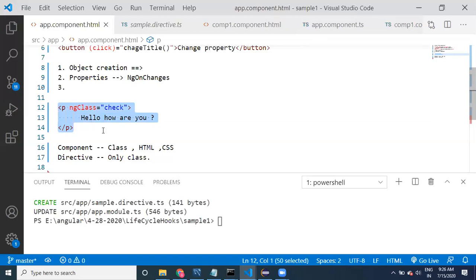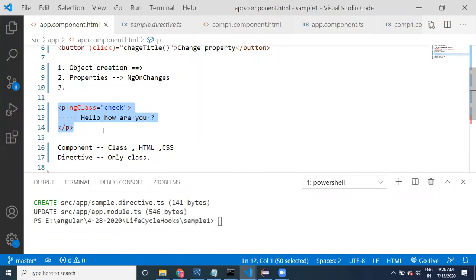Okay. So the main difference, I'm just giving an introduction today. I'm going to give you more examples tomorrow. What is the difference between directive and component? A directive is reusable logic which doesn't include HTML, CSS, then we are going to use a directive.